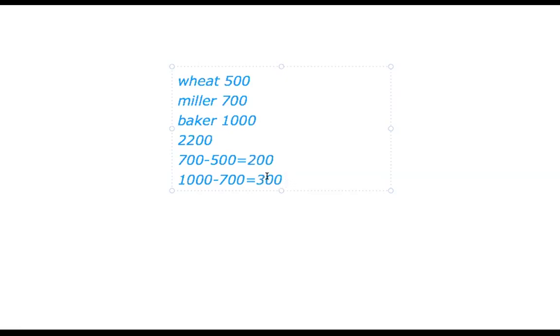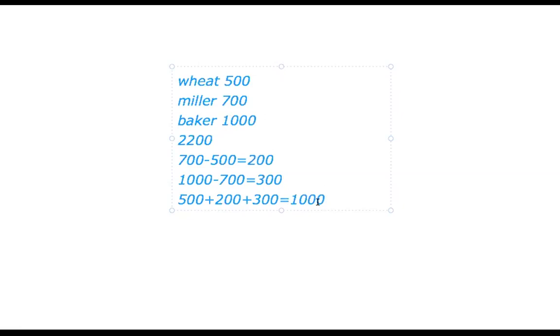So here we have to add only 500 plus 200 plus 300, and we are getting 1000 rupees. Look, this 1000 is the value of output.